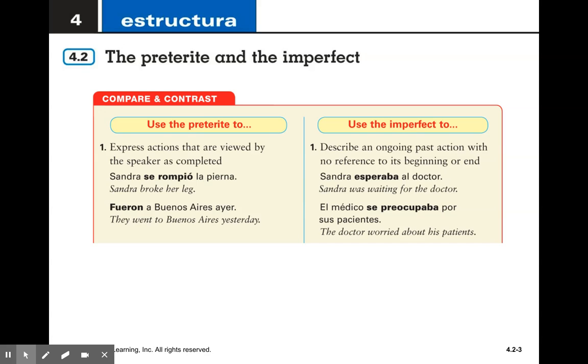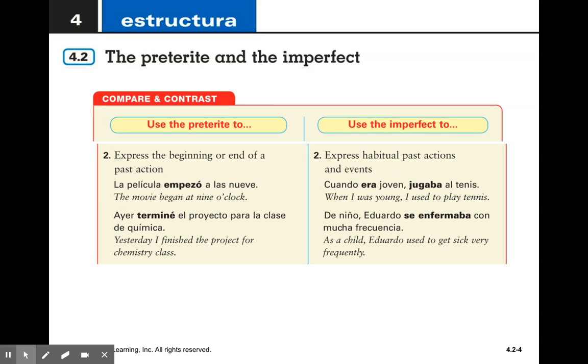While you use the imperfect to describe an ongoing past action with no reference to its beginning or end. Sandra esperaba al doctor. Sandra was waiting for the doctor. We don't know how long she was waiting for or when she started waiting and when the wait was over. El médico se preocupaba por sus pacientes. The doctor worried about his patients. It does not tell you if he stopped worrying or when it started or when it ended. So you have to use the imperfect because this is an ongoing action.